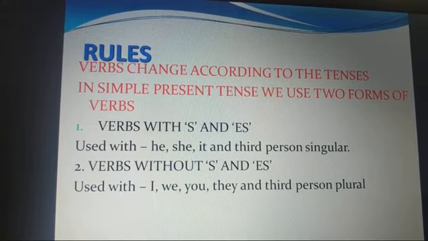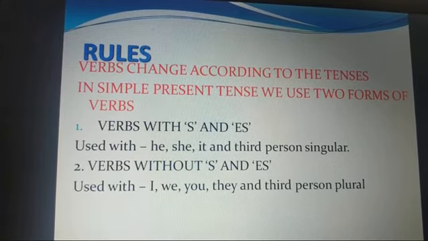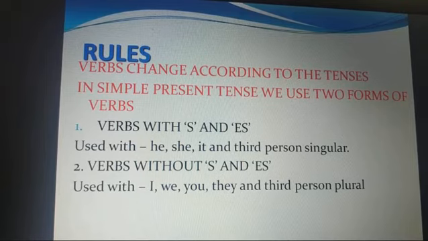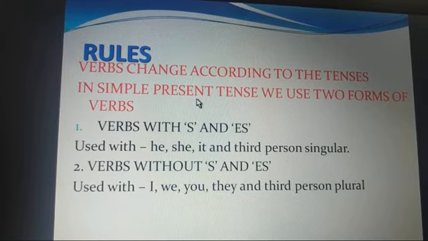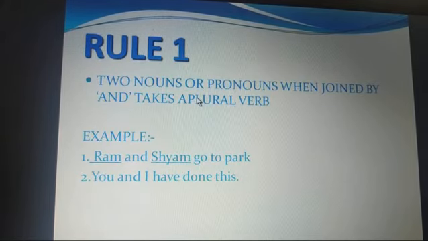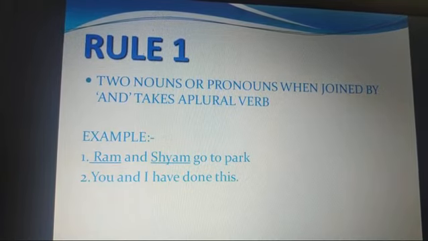Now, verbs without s and es forms are used with I, we, you, they and plural subjects. So we have to always remember this basic rule whenever we frame sentences, because normally when we communicate we most probably use simple present tense too. Now we'll go into the details where we find there are some deviations. The first rule says two nouns or pronouns when joined by and take a plural verb.